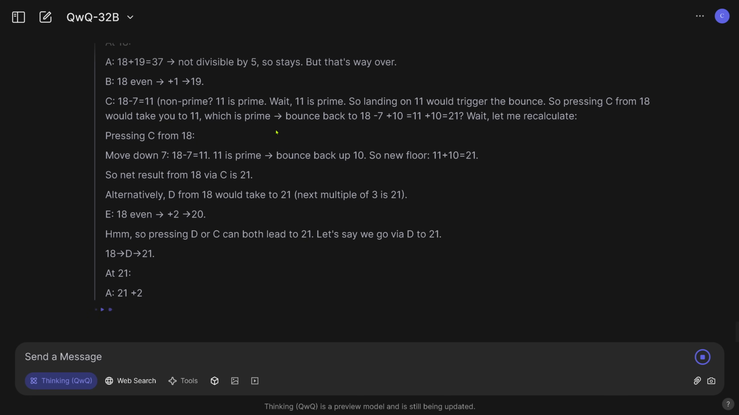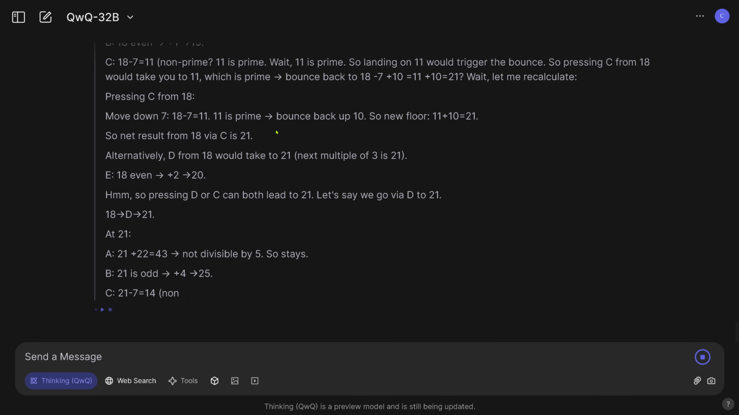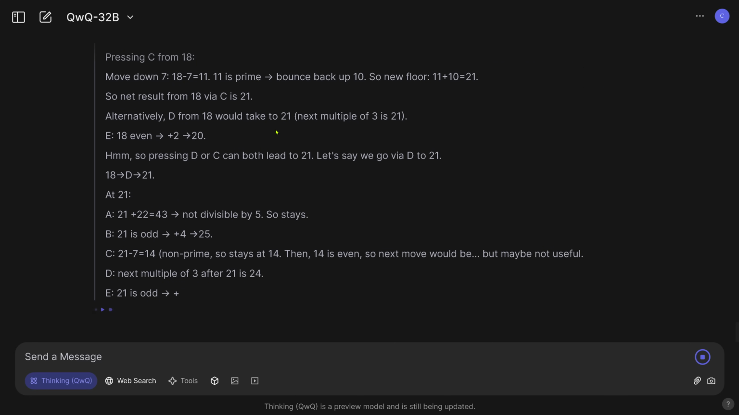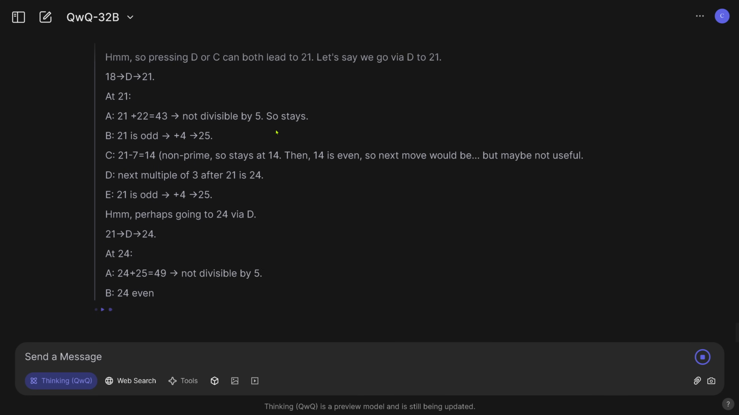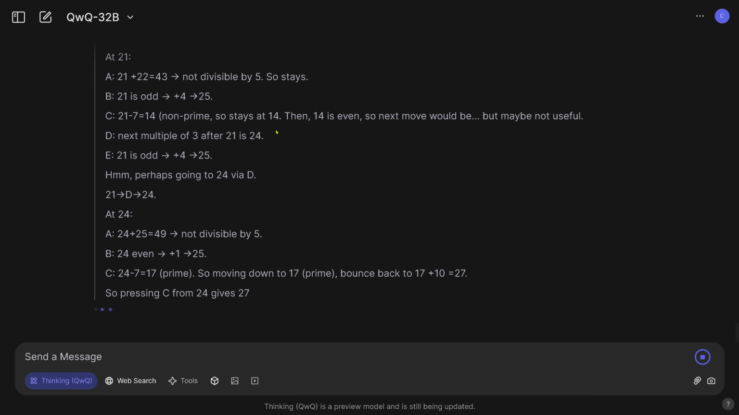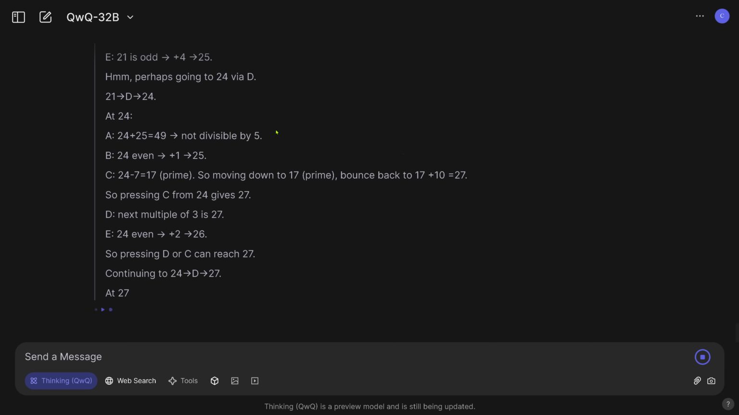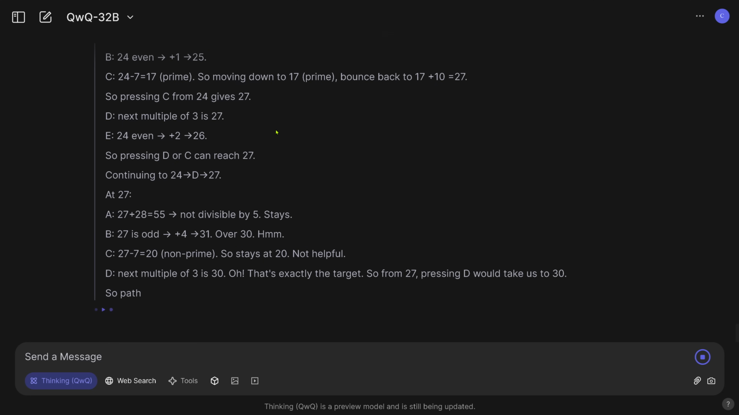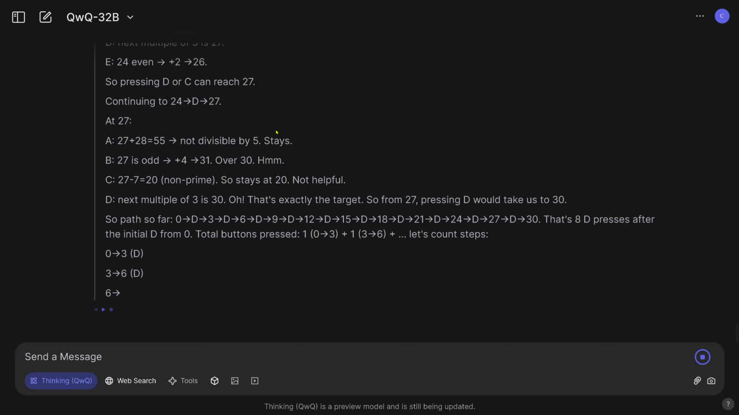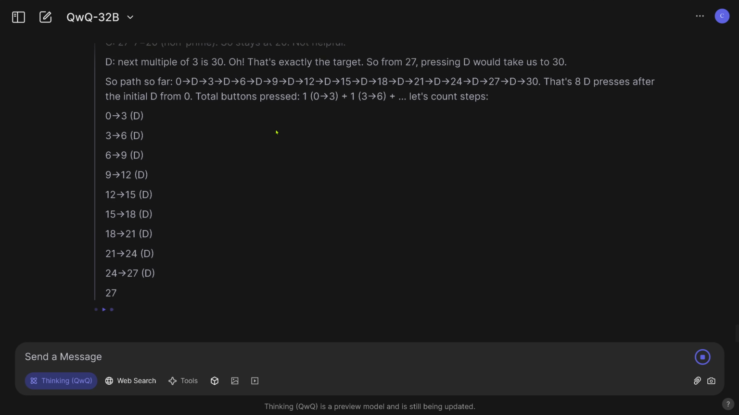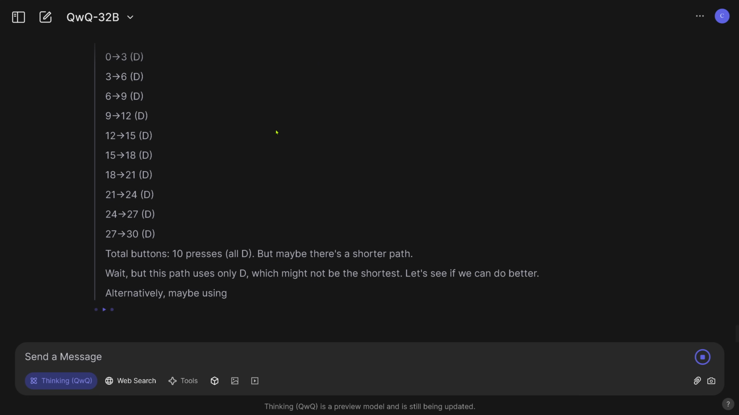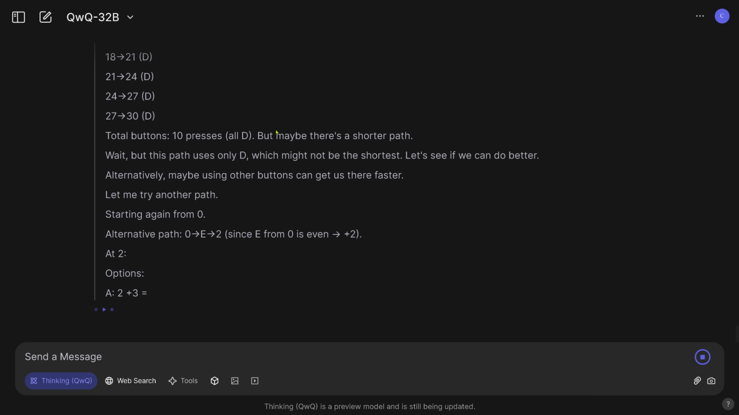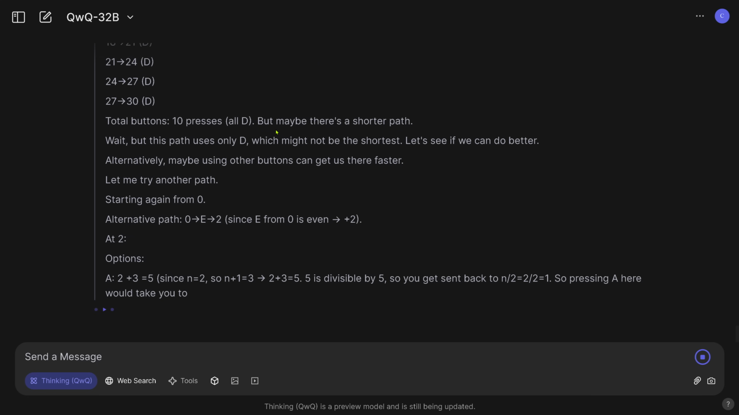Alternatively, pressing D or C can both lead to 21. So there's quite a lot of possible alteration if you check out each and every possible combination of buttons you can press in this very particular logical elevator. Found a 10 press solution.